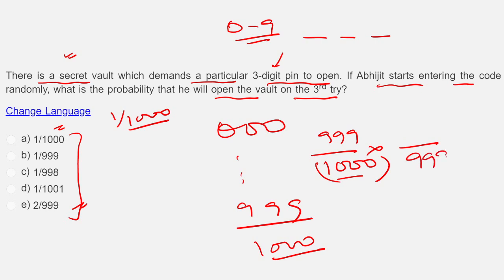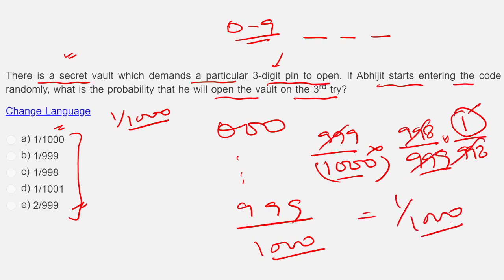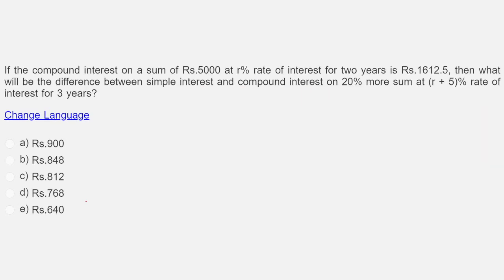Next, I have exhausted one, so I'm left with a total of 999 choices. Out of this, I can get it wrong in 998 ways. In the third try, I'm left with only 998 options, and I have got it right. That means I have found the one correct one. So what is the answer? This is 1 upon 1000. And you can see, even if I extend it to the 37th trial or 999th trial, it does not matter, right? Okay, let's try the next question.